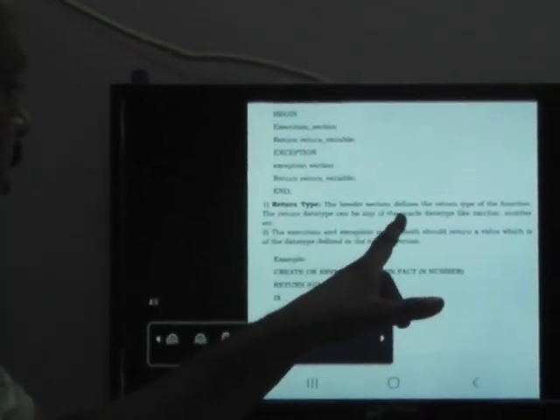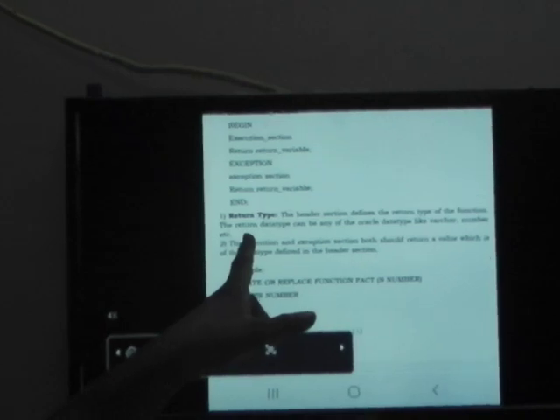Return type means the header section defines the return type of the function. The return type can be any of the Oracle data types like varchar, number, etc. Whichever data types are available in Oracle, only those you can return. Other than the Oracle data types you cannot return.